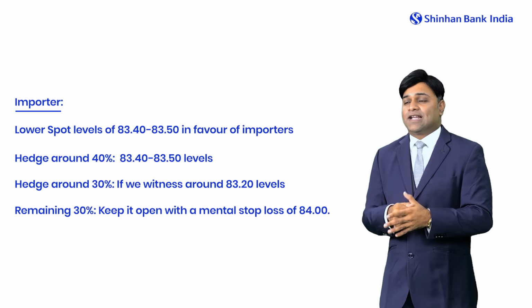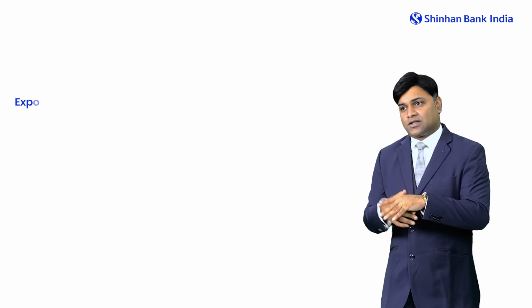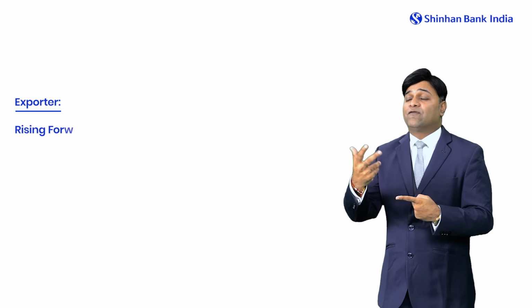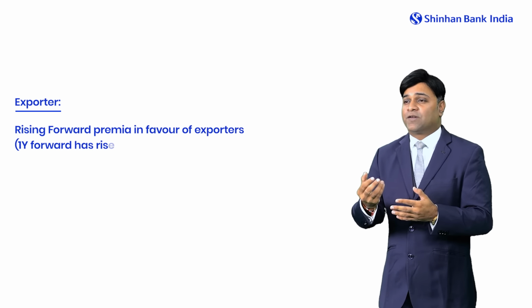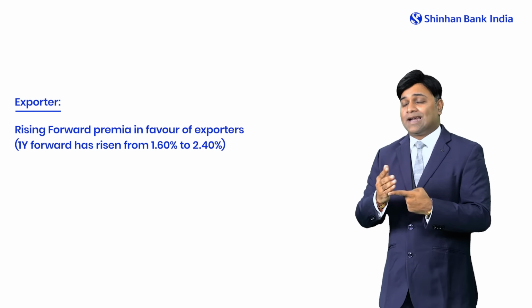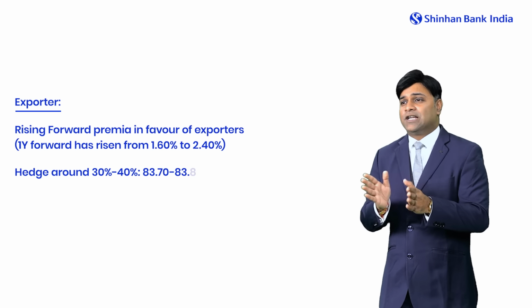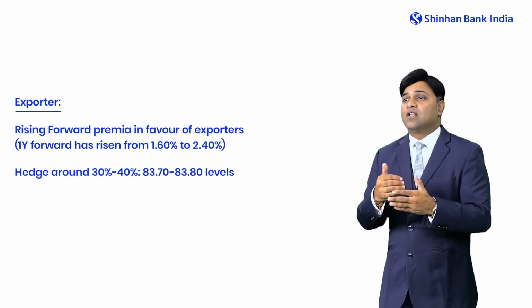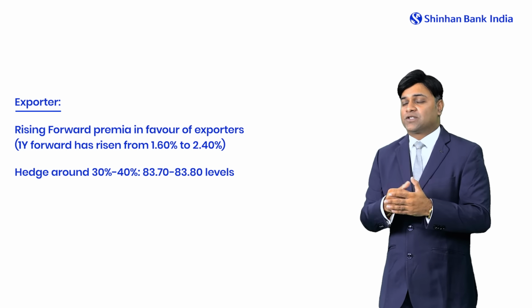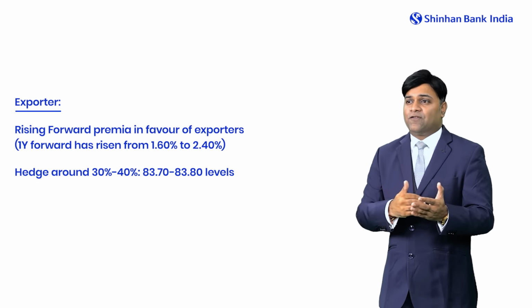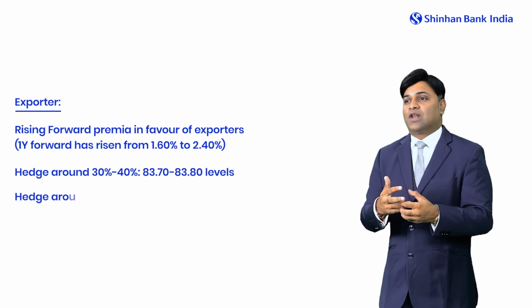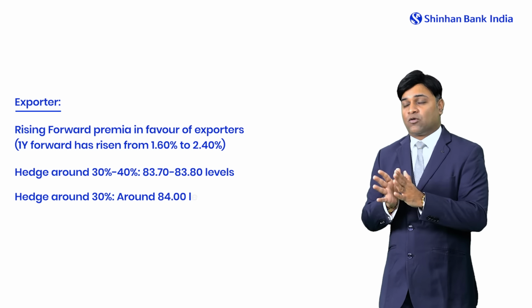What do we suggest for an exporter? For an exporter, as we already discussed, there is a benefit of a rising forward premium, and we anticipate this forward premium can rise further from here, which acts in their favor. If we are able to see levels of 83.70 to 83.80, that should be the first trigger point to hedge at least 30 to 40% of the exposure. While if we test these 84 levels once again, another 30% should be hedged around those levels.